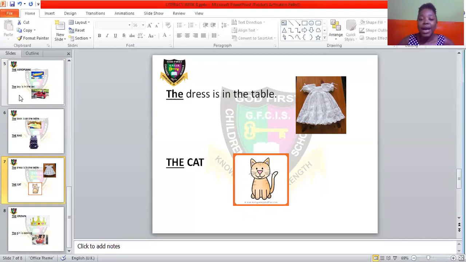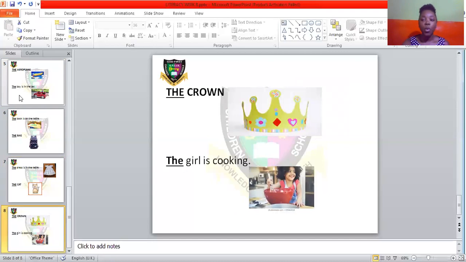Yes, you say, Madam, the cat is outside. That means the cat I am talking about. I am talking about this cat, this brown cat. You tell me, Madam, the cat is outside.